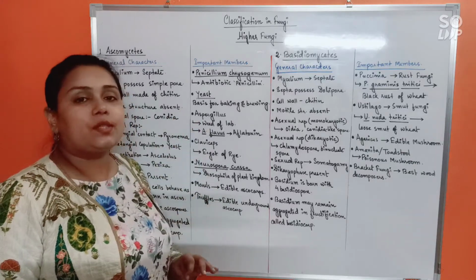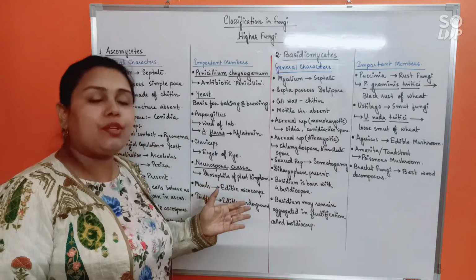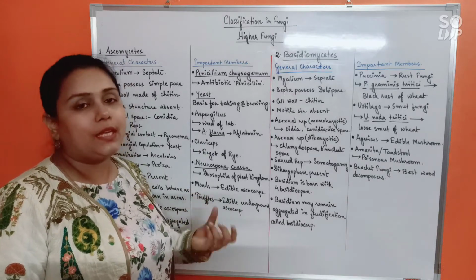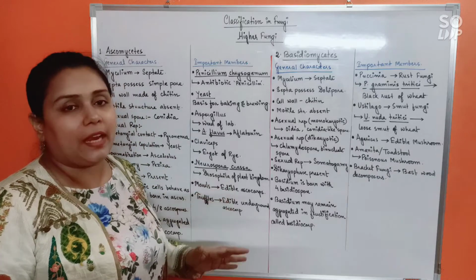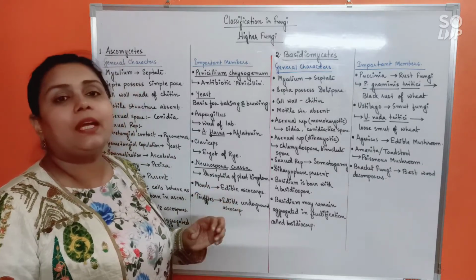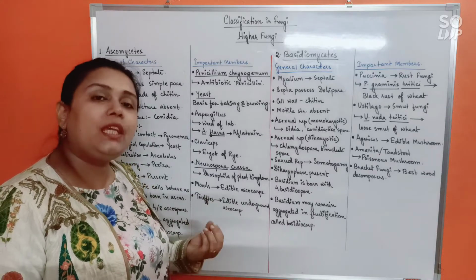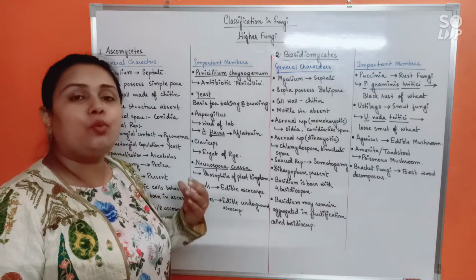Yeast is the basis for two important industries, baking and brewing, that is making alcoholic beverages. Aspergillus is commonly known as weed of lab because it commonly contaminates other microbial cultures. Weed is something that grows unwantedly, isn't it? So, weed of lab.